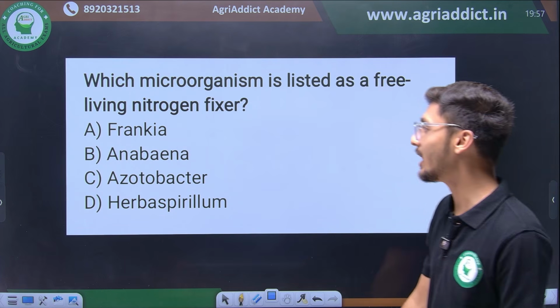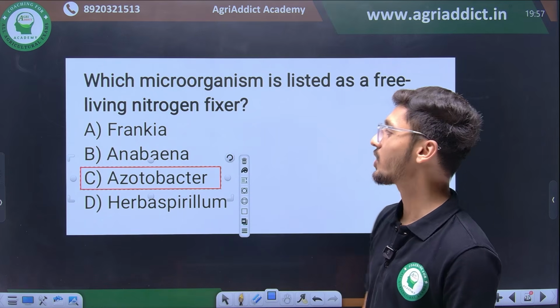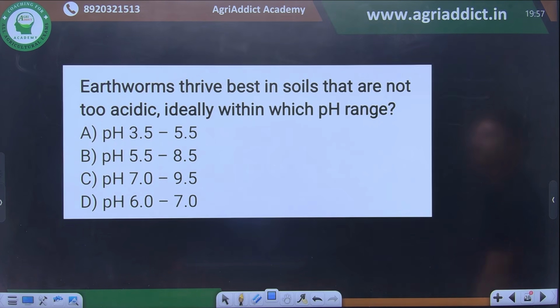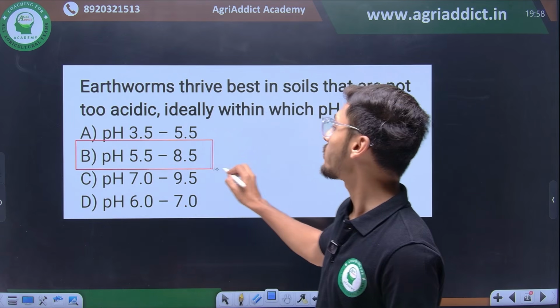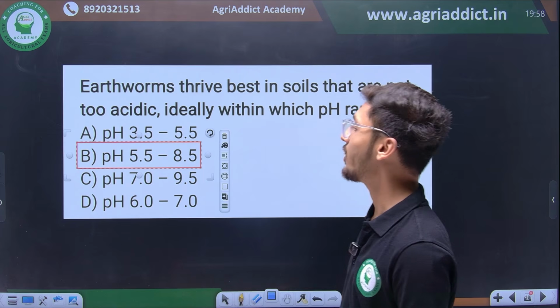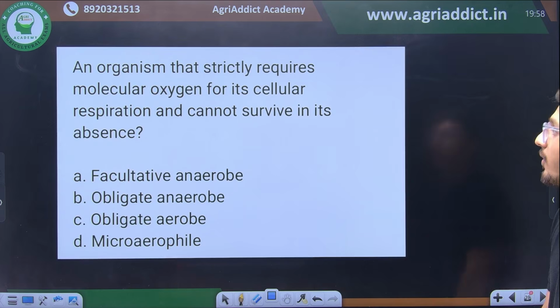We saw that Azotobacter is our free living but heterotrophic mode of nutrition microorganism. So Azotobacter will be the correct answer for this question. Then earthworms thrive best in soils that are not too acidic, ideally with a pH range of, yes, so remember this point additionally: earthworms thrive best in pH conditions of 5.5 to 8.5. This question seemed important to me, so I have mentioned it, okay.